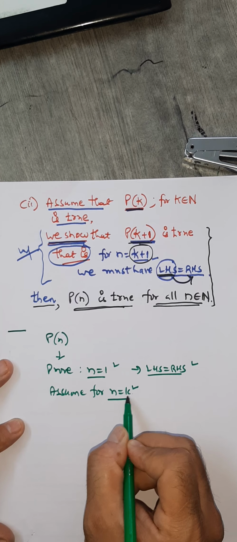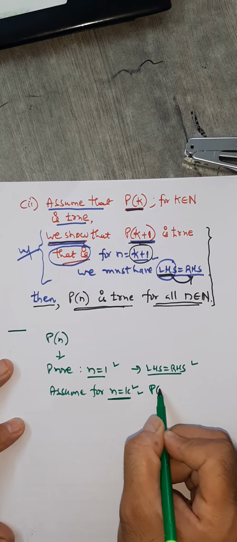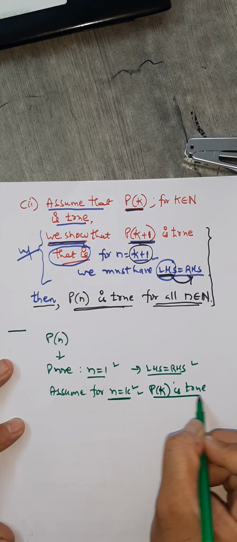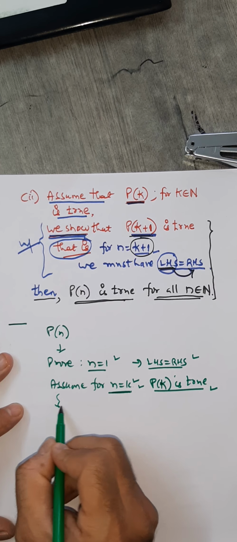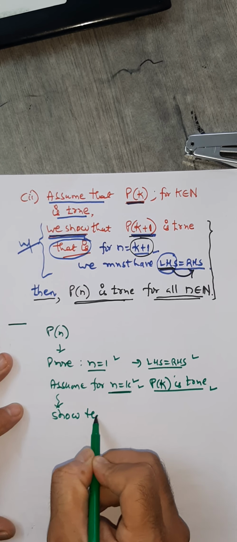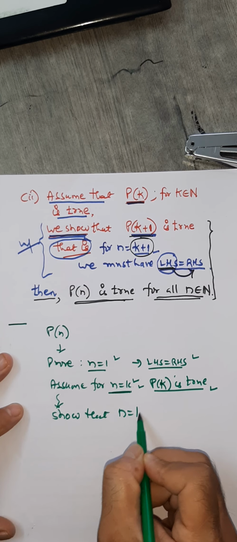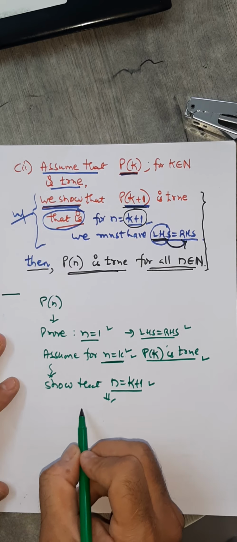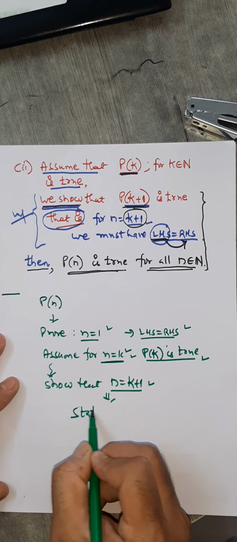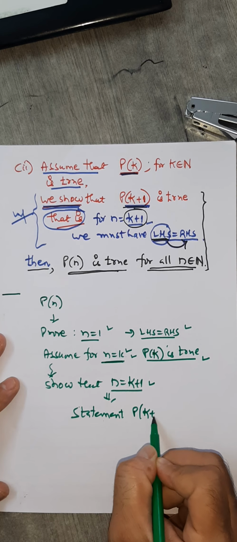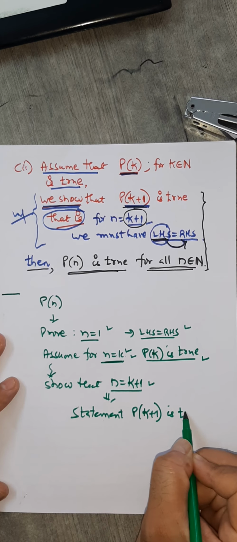So for n equals to K, the statement must be true. Pk is true. This is your assumption. And the most important part is to show that P of K plus 1 must be true. Show that if I put n equals to K plus 1, the statement Pn must be true.